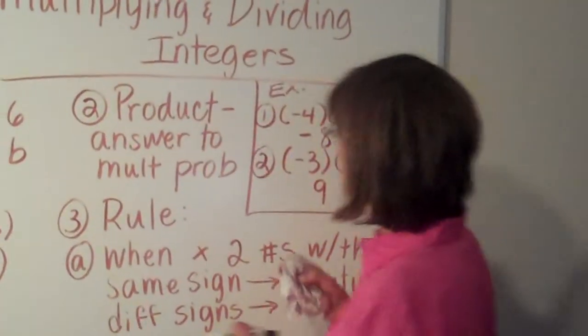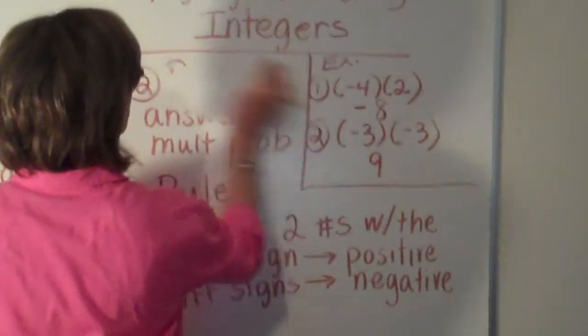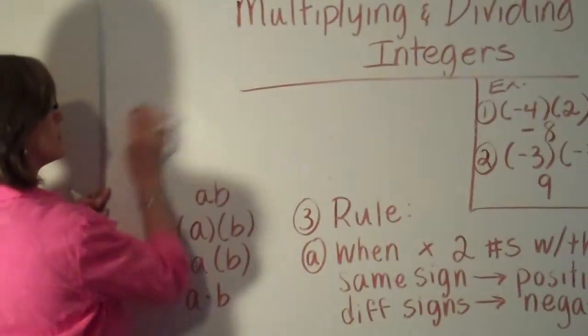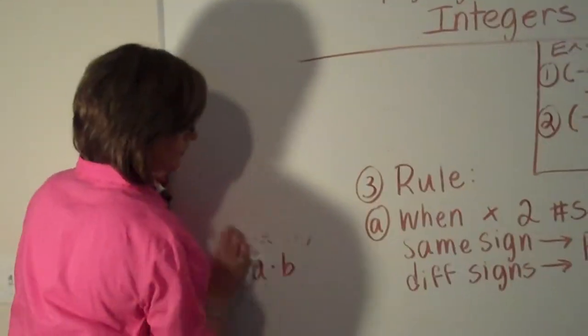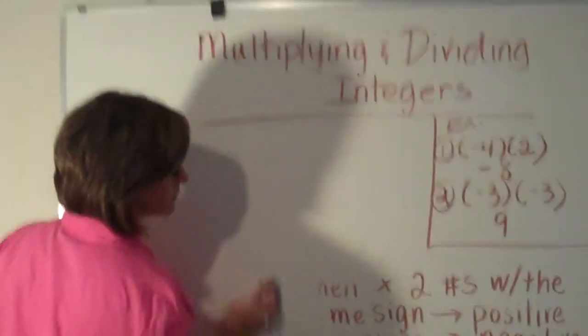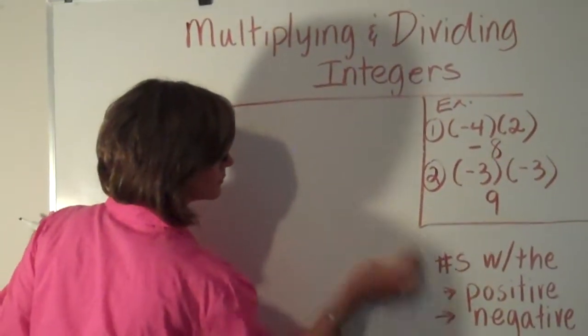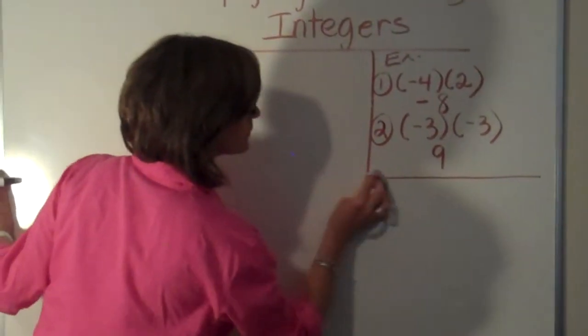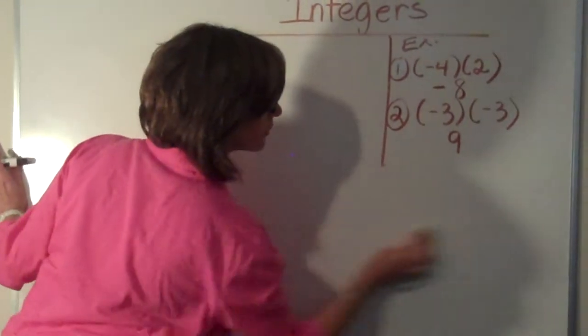Okay, so let's take a look now at one other type that you might come across. We'll do a few more examples down here.